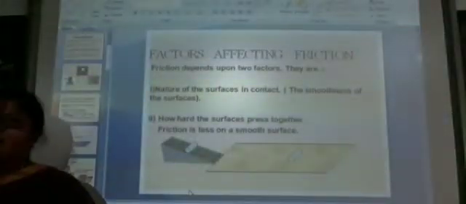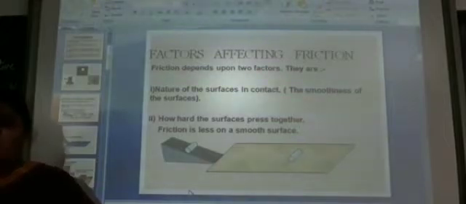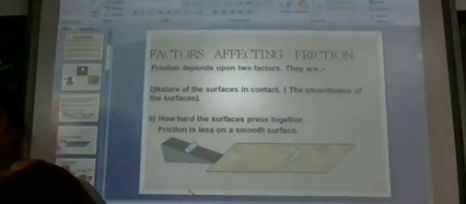For example, if you are pushing a ball on a normal flat surface, the ball moves to a certain distance. The same ball, with the same force applied on the ground, will move only a little distance. What you have understood is that if we have a smooth surface, friction is less. If we have a hard surface, friction will be more.